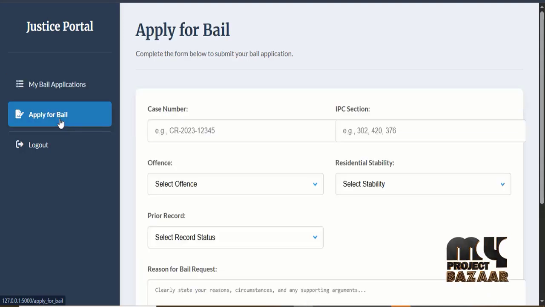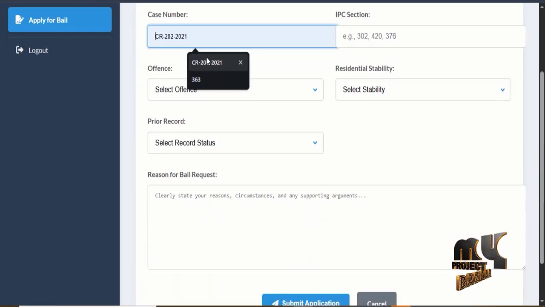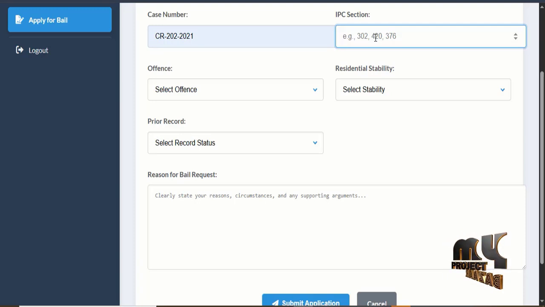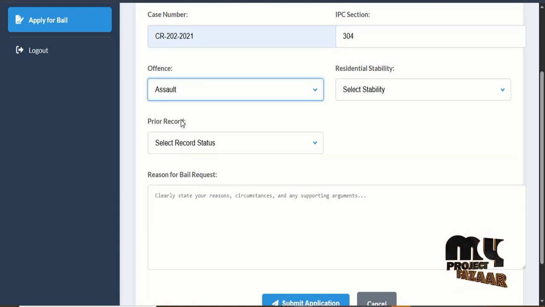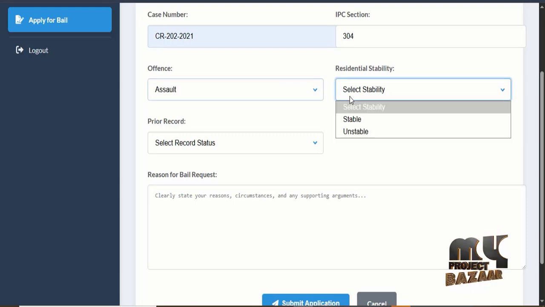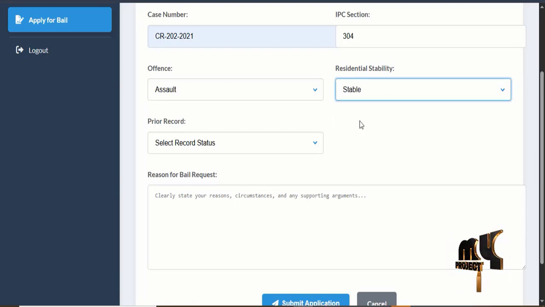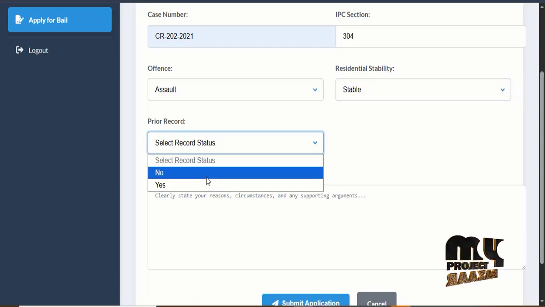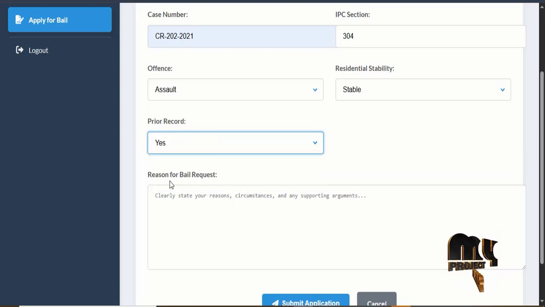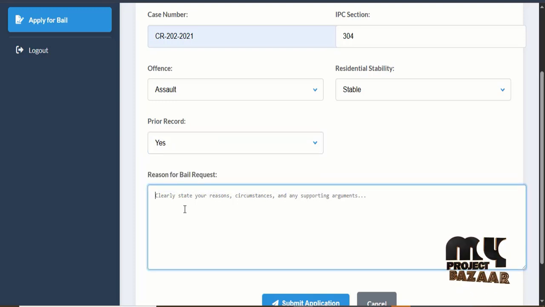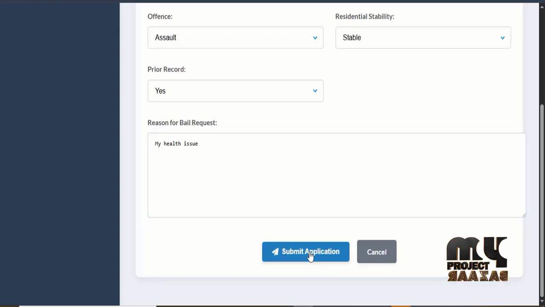Then move on to apply for a bail. Enter the case number, and under which IPC section the case is, so 304, and select the offense, assault or theft. Likewise, residential stability, whether you are in a stable or unstable condition. Select prior: do you have any prior records or not? Yes means yes, and the reason for that, my health issue. So I submit the application.